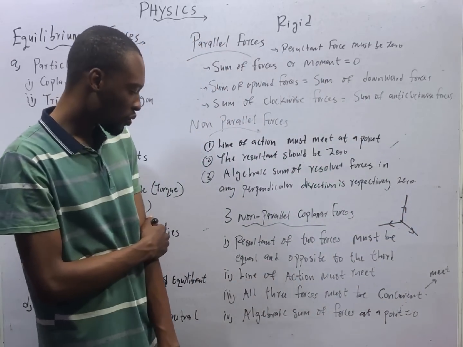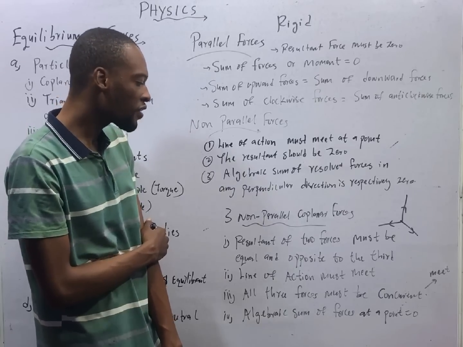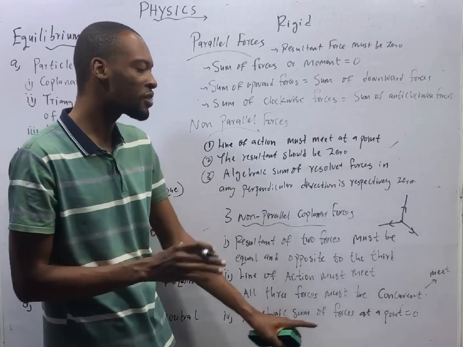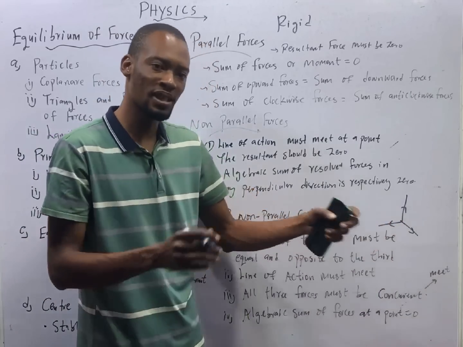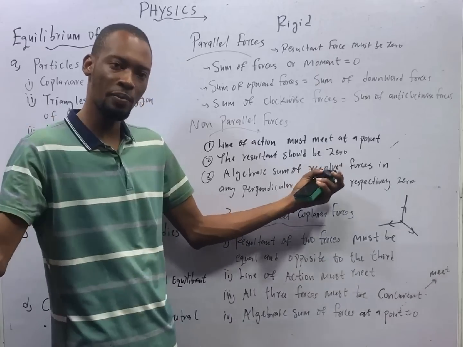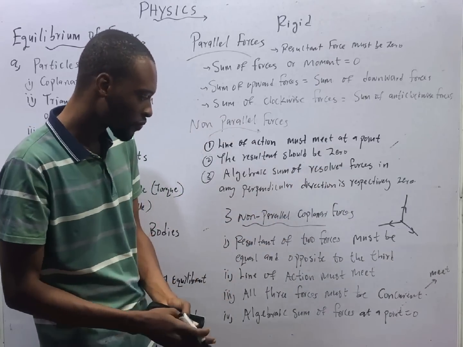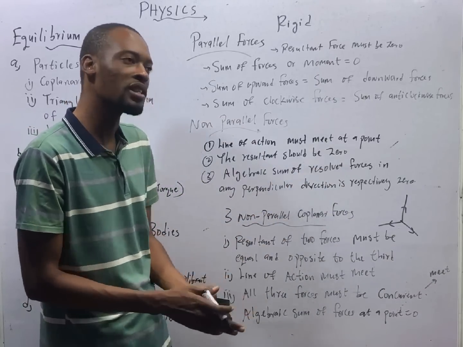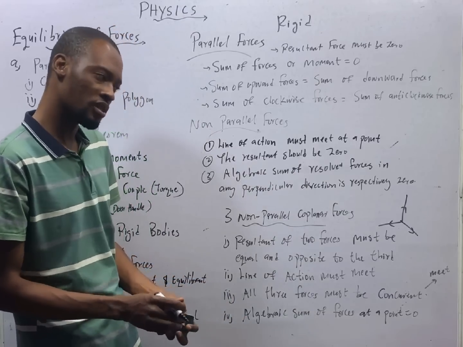Lines of action must meet. All three forces must be concurrent. Concurrent means the three forces must meet at a point. They are not separate. They should meet at a point. And the algebraic sum of forces at a point must equal 0.